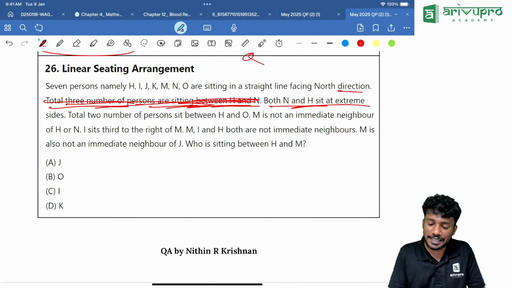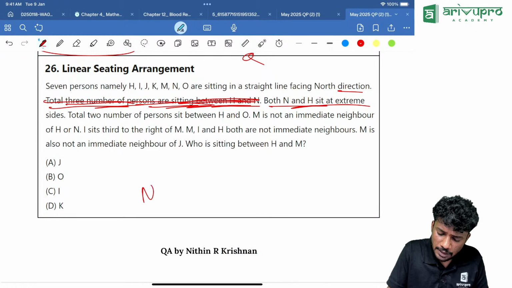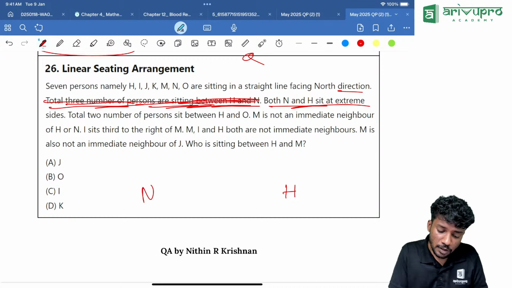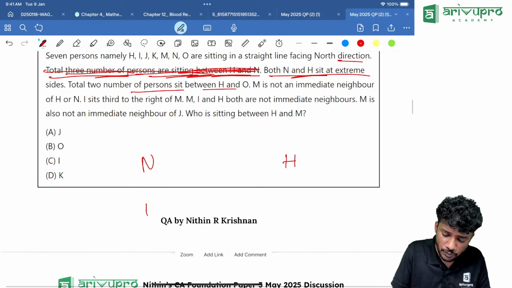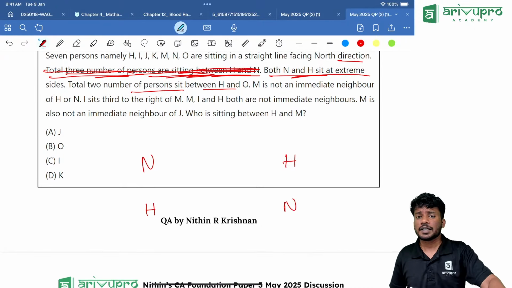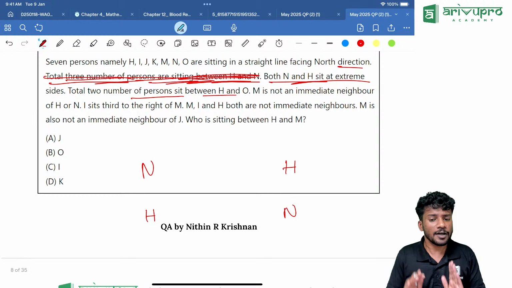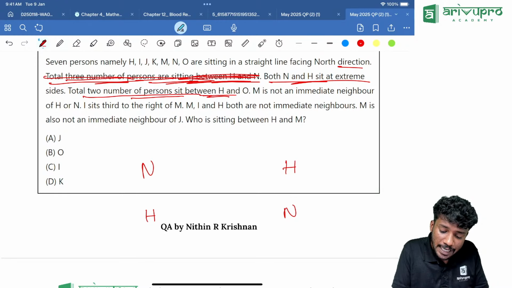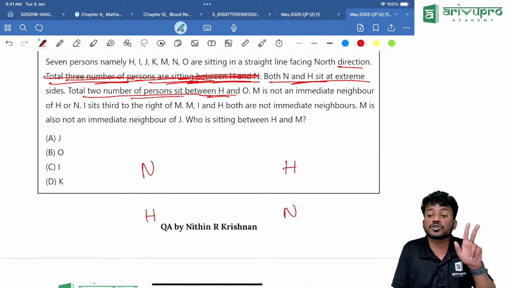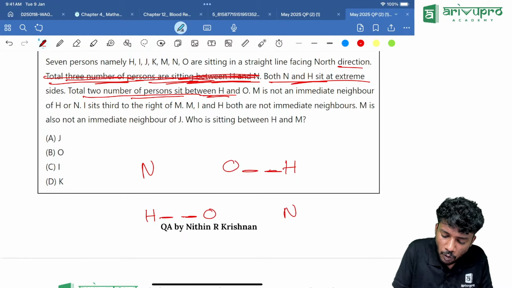Both N and H are at the extreme end. How can we draw? I am just drawing it like this. So 2 persons sit between H and N. Actually, 2 possibilities are there. We can draw it this way also: H is over here, N is over here. Can someone stop me from doing that? No one can. Both possibilities are there. Then M is not an immediate neighbor. Only 2 people sit between H and N, so 2 gaps will be there between H and N. If you look here also, 2 gaps are there.